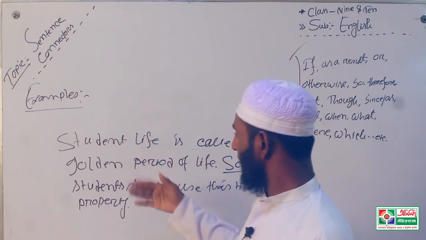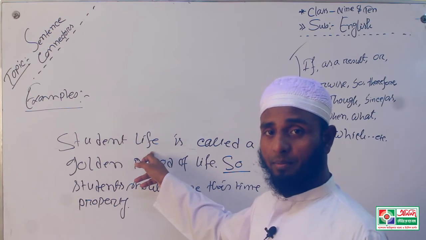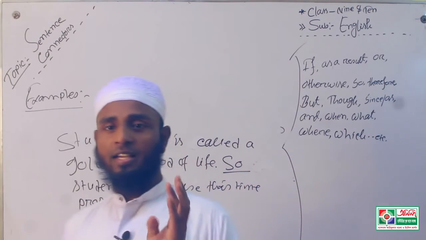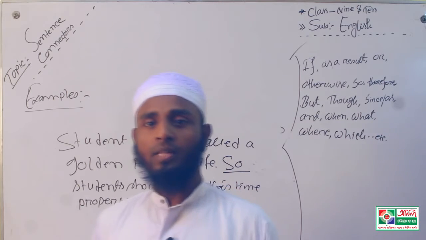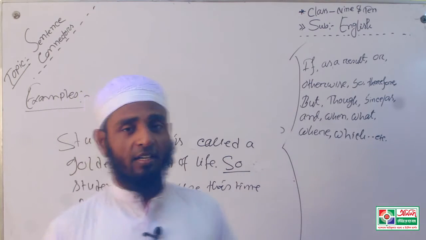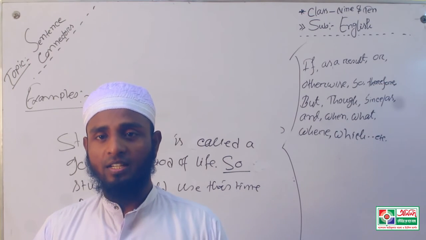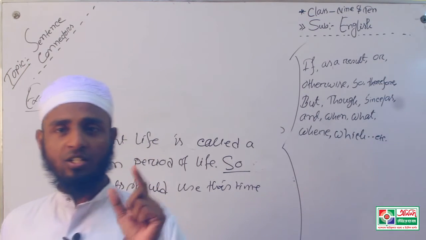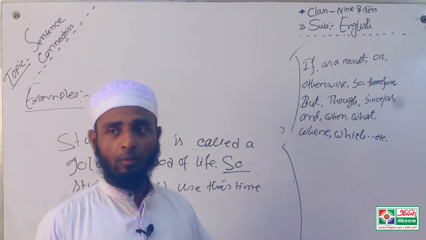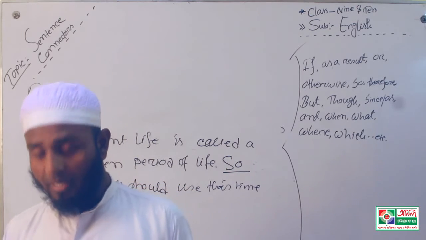Okay, in your question paper, connectors will come in such a way as a paragraph. That means passage. You have to answer 5 connectors A, B, C, D and E. You have to write 5 connectors in 5 fill in the blanks. Okay, dear learners, I am going to finish my class here. I have discussed connectors in detail. You have to practice more and more. You must memorize the words which I have given and written on the board. Okay, dear learners, be happy and stay happy.